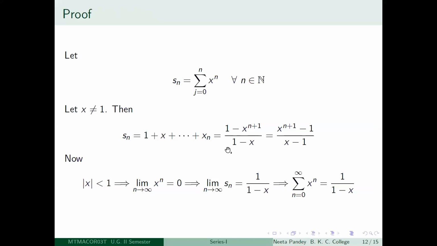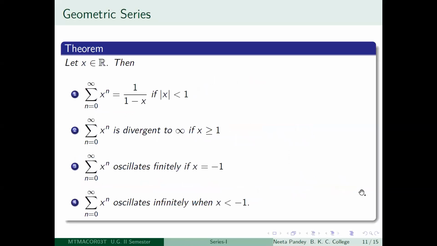And now we can start handling the series. So what do we know about sequences? From the theory of sequences, we saw that when mod x is less than 1, then the limit as n tends to infinity of x to the power n is 0, right? So if you take the limit as n tends to infinity of Sn, this will be equal to 1 by 1 minus x. So therefore, when mod x is less than 1, the given series converges, and it converges to 1 by 1 minus x. So that is the first part.